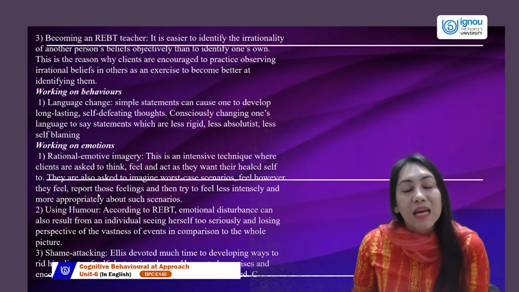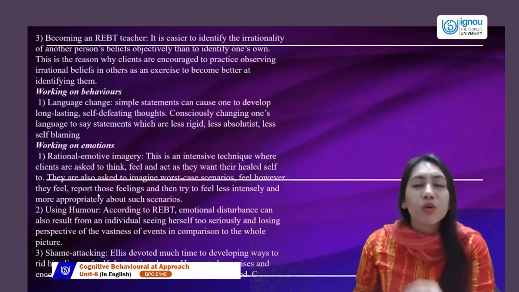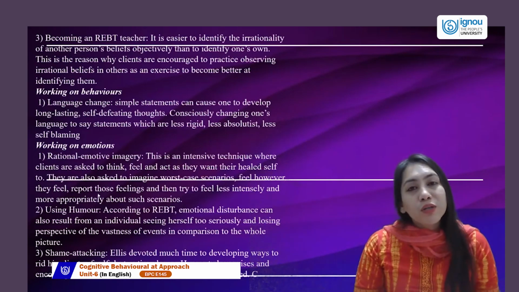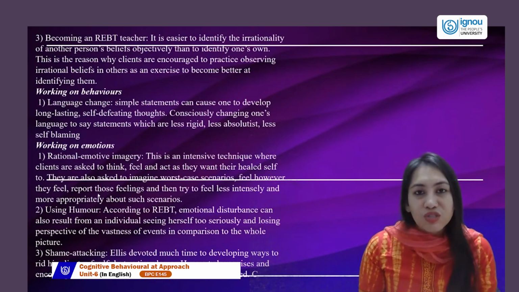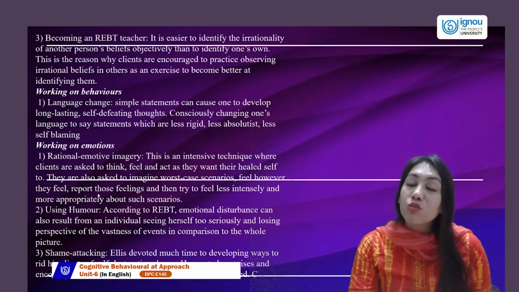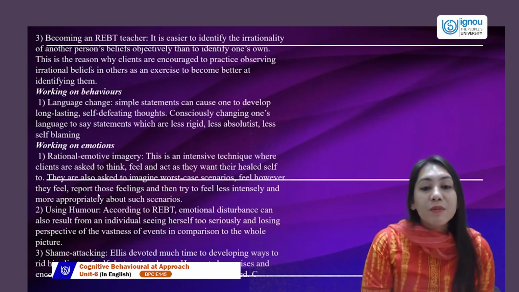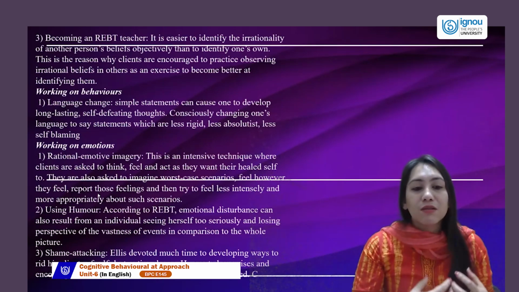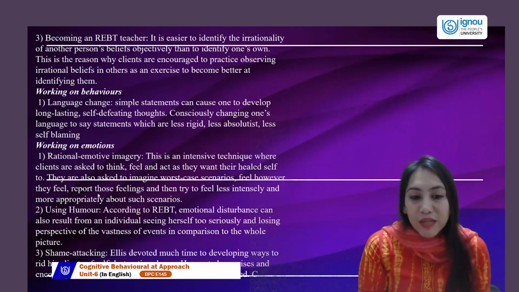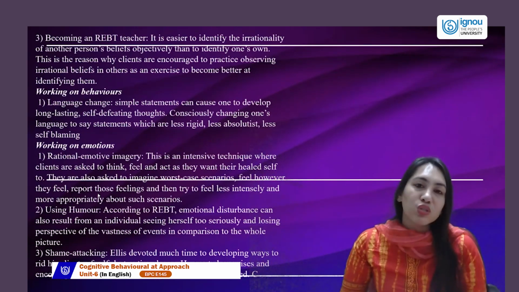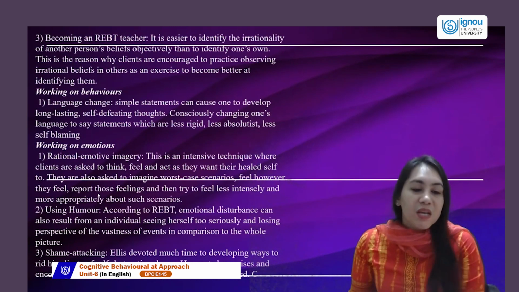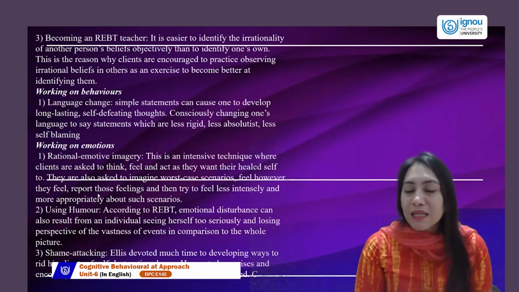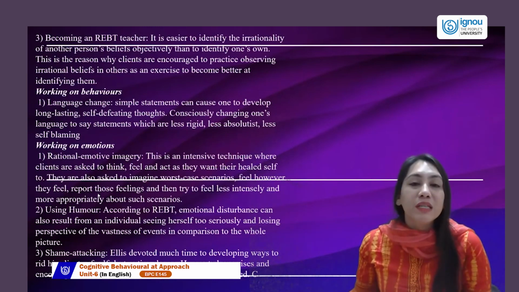They are even asked at times to imagine the worst of scenarios, the worst and horrible of scenarios. So it's on the two polar ends that we make them imagine. Rational emotive imagery also happens in the most positive manner, where we make them imagine the best of things, make them feel the best of things, make them report the best of feelings, and at times we give them most intense negative feelings also. So why are we making them do that? The imagery is happening so that if that thing happens in their life, they're able to deal with it better.